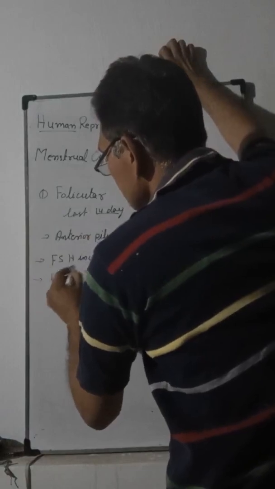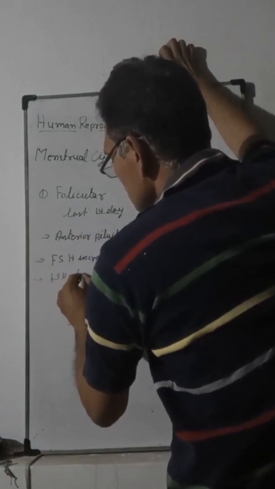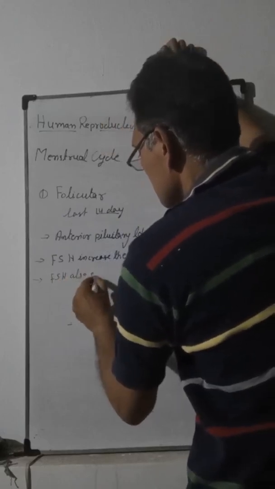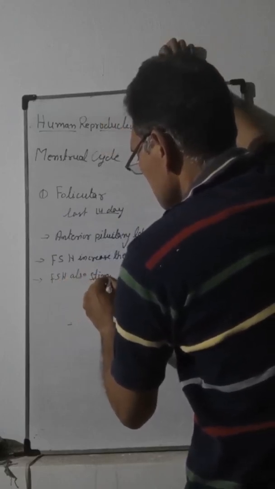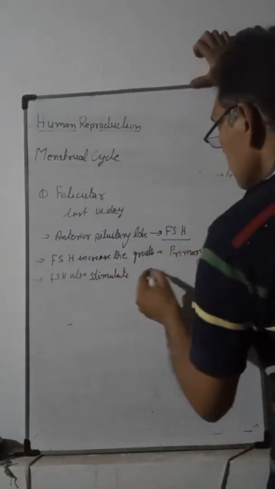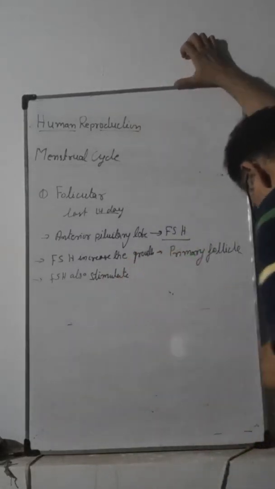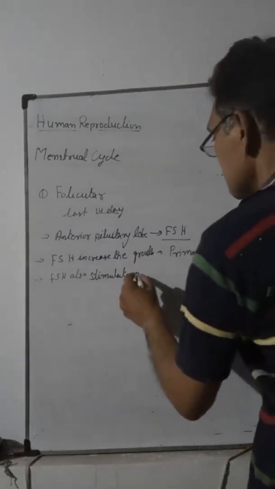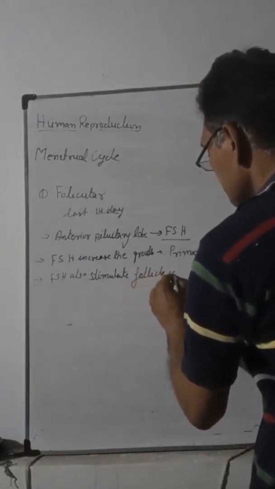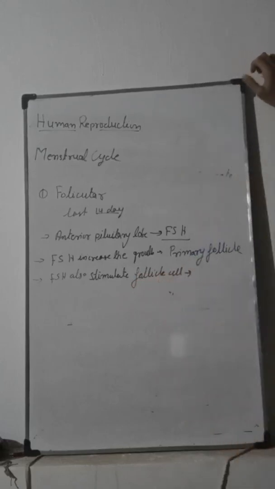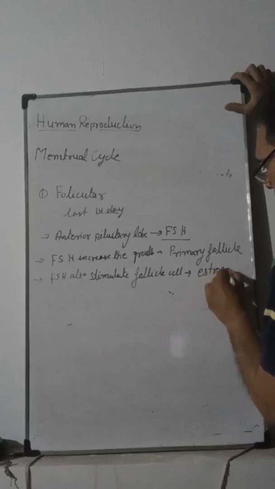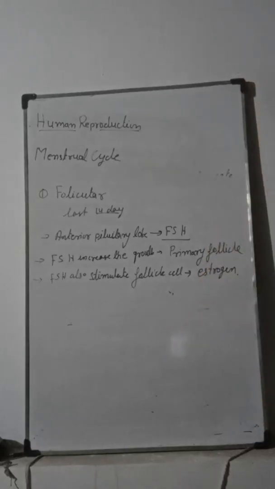FSH also stimulates follicle cells to secrete the estrogen hormone.